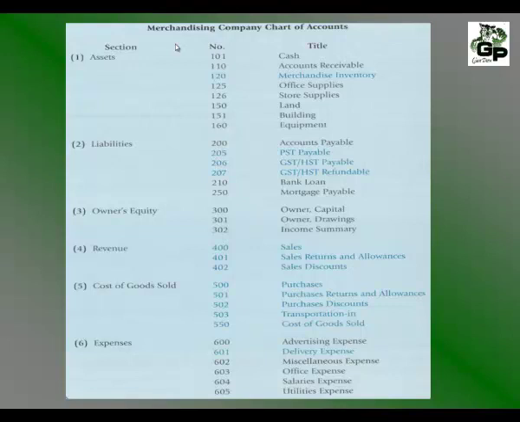In the revenue accounts, we have sales, which we've already had before, but now we have sales returns and allowances and sales discounts. All of the items in the cost of goods sold are new, so we number these in the 500s now. So we have purchases, purchase returns and allowances, purchase discounts, transportation in, and cost of goods sold. Finally, in the expenses section, we have one new item, and that is delivery expense.